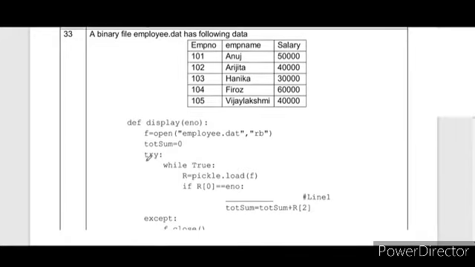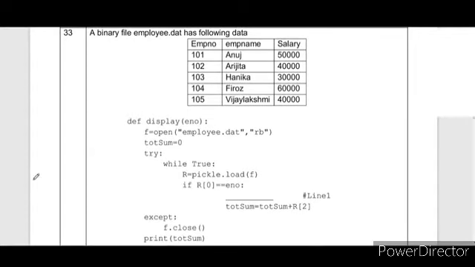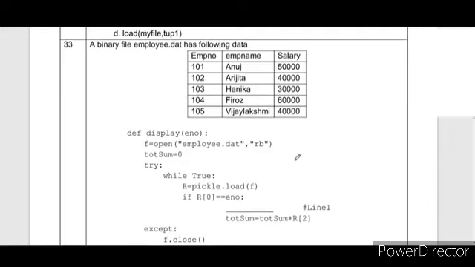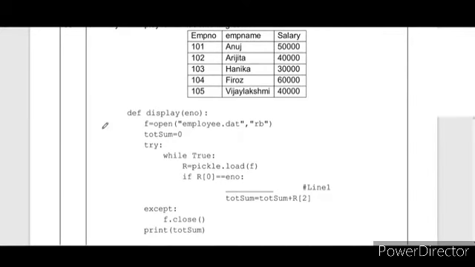A binary file employee.dat has the following data: employee number, name and salary are given. Now the function is defined, display employee number.